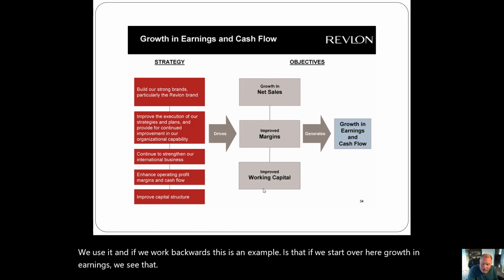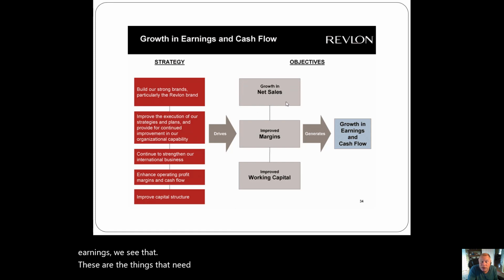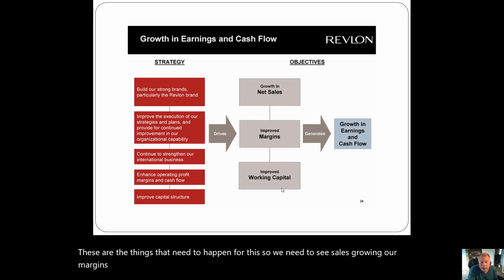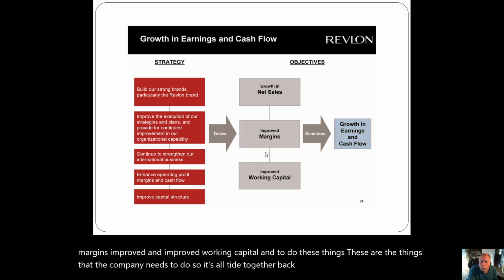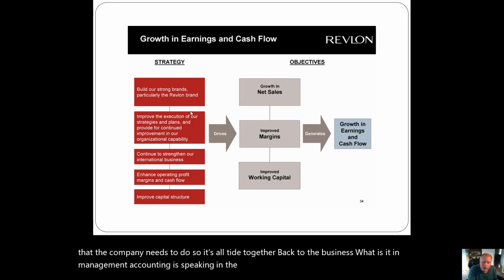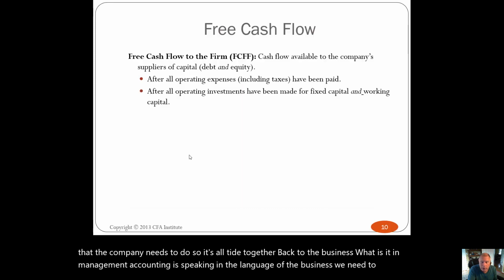These are the things that need to happen for this. So we need to see sales growing, our margins improve, and improved working capital. And to do these things, these are the things that the company needs to do. So it's all tied together back to the business. What is it? And management accounting is speaking in the language of the business, we need to understand them.